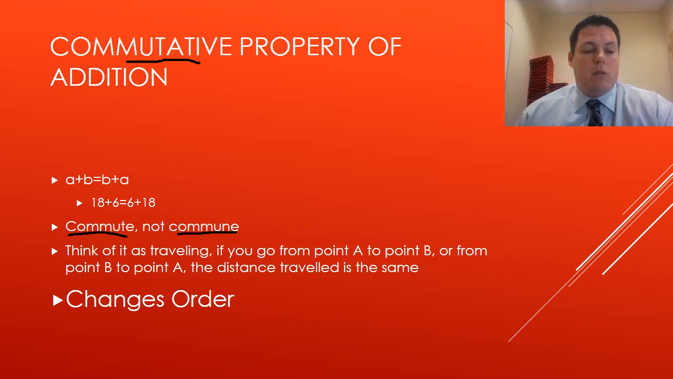So think of it as traveling. Commute, right, is how you travel. If you go from point A to point B or from point B to point A, the distance traveled is the same. So the commutative property changes the order. From A to B or from B to A, it doesn't matter if we're adding. So commute changes the order.